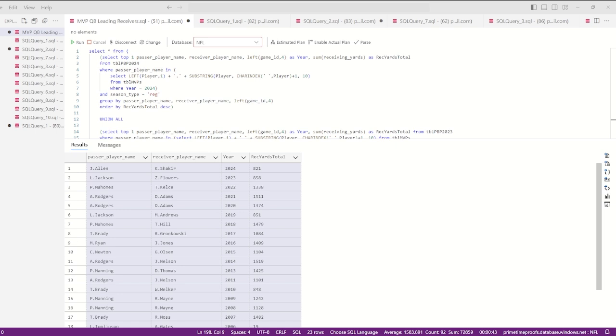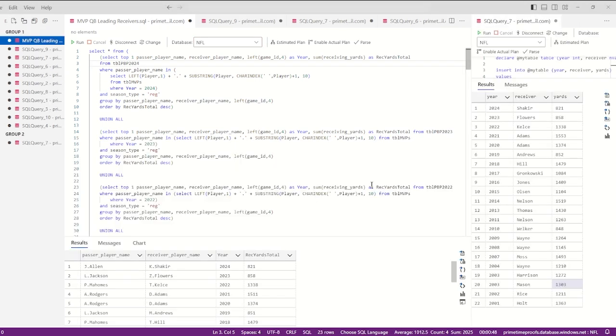Here we are in Azure Data Studio, my SQL editor, and I'm going to start at the end with the answers and work backwards. What I've highlighted is the main query that I copied for all the years from 2024 to 2000. I use a subquery to get the list of MVPs from each year, then set that list equal to the passer name, aka the quarterback. We look at the passer name in the play-by-play table for each year and where the games are in the regular season. Add in some grouping and ordering, and select only the top passer-receiver combo from each year, and we should be left with the MVP's top receiver.